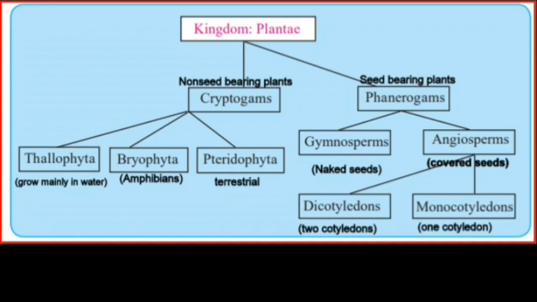After that, this is the subkingdom and these are the divisions. Here, subkingdom phanerogams are the seed bearing plants. They have seeds. According to that, they are again classified into two divisions. If naked seeds are there, that means no covering, then gymnosperms. And if covered seeds are there, it is the angiosperms.